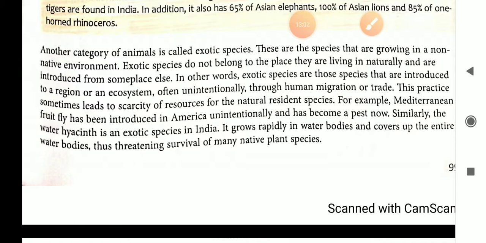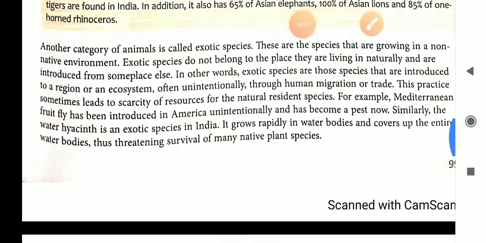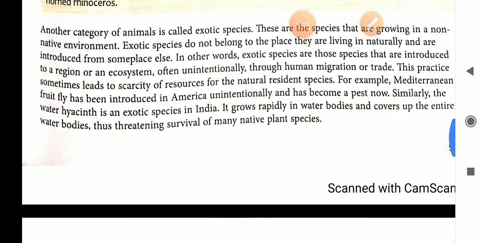Exotic species do not belong to the place they are living in naturally and are introduced from some place else. उसको कहीं किसी और जगह से लाके अपने जगह में धीरे धीरे एडजस्ट कराया जाता है, and they are exotic species.